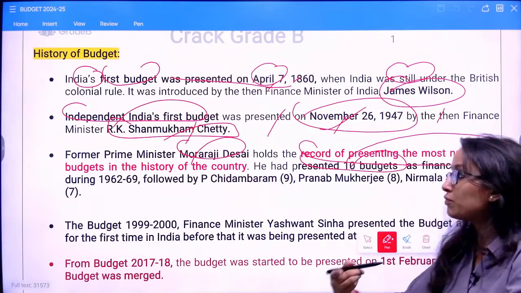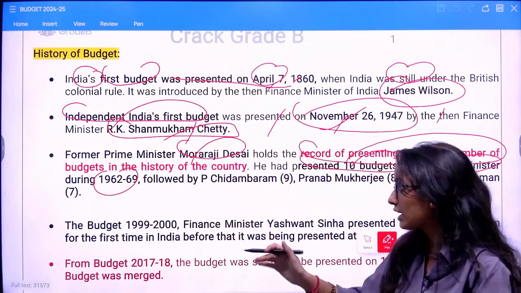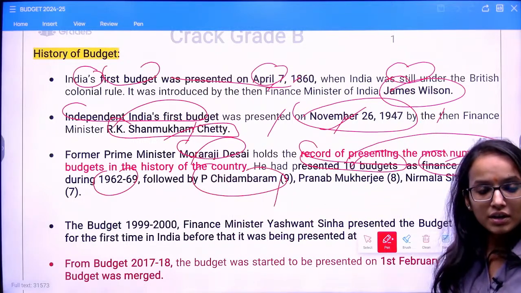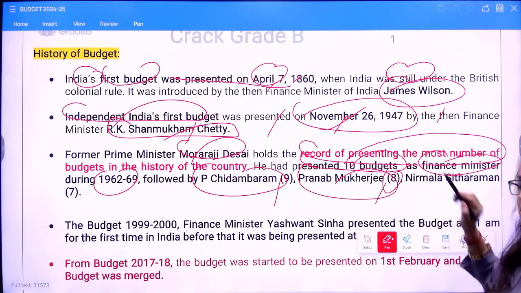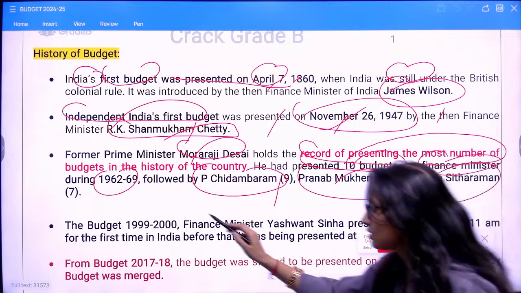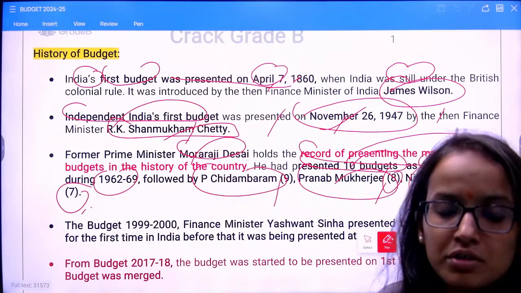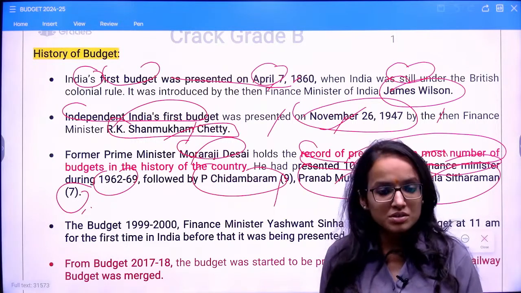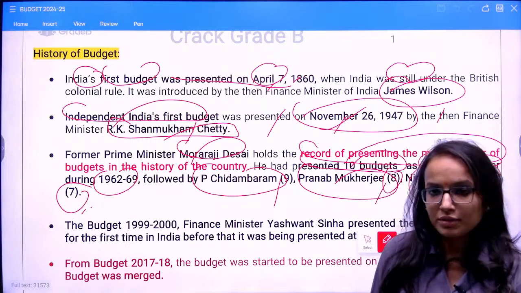This record is followed by P. Chidambaram with 9 budgets in his tenure, then Pranab Mukherjee with 8 budgets, and then Nirmala Sitharaman, the present Finance Minister, with 7 budgets. This figure is important. Presently, Honorable Finance Minister Nirmala Sitharaman has presented 7 budgets in total. You should remember that.